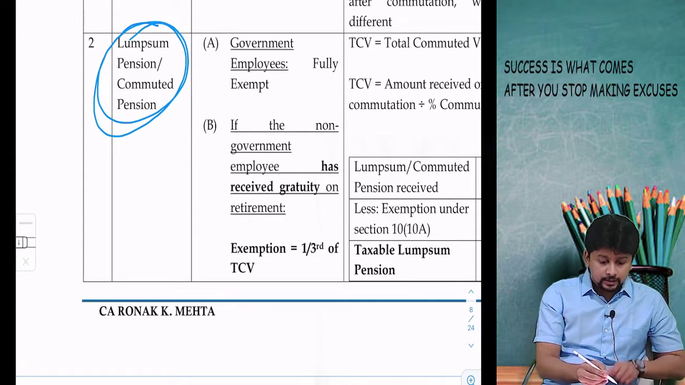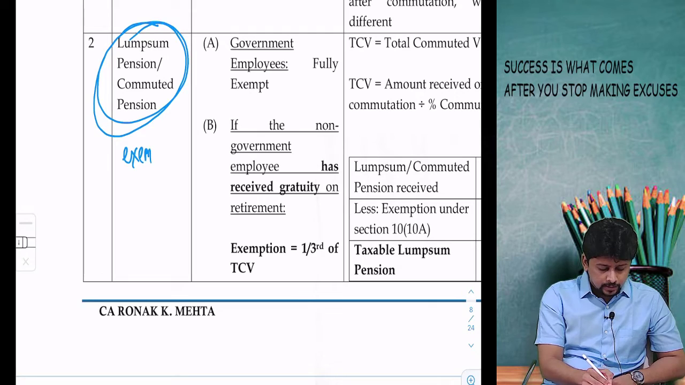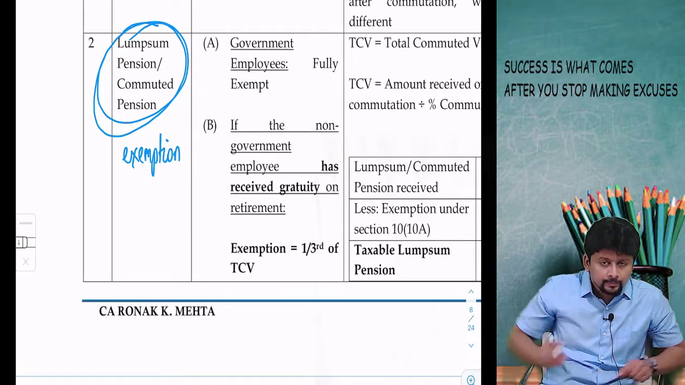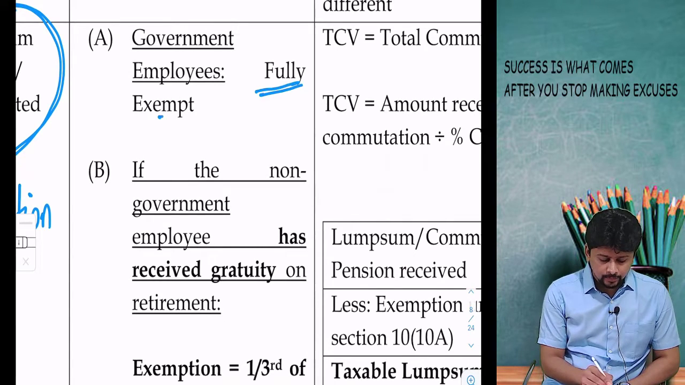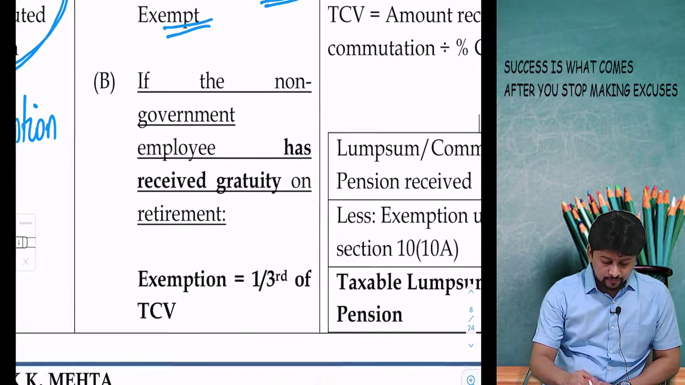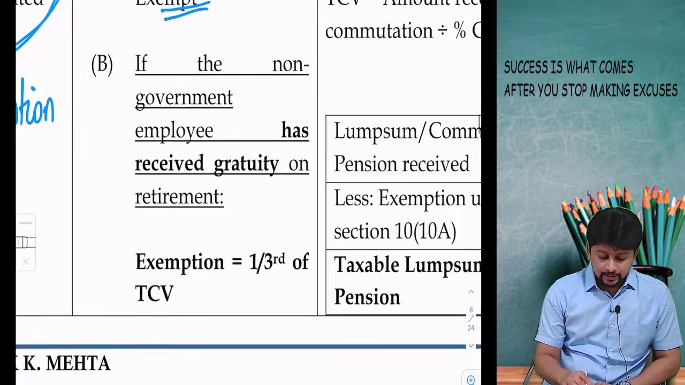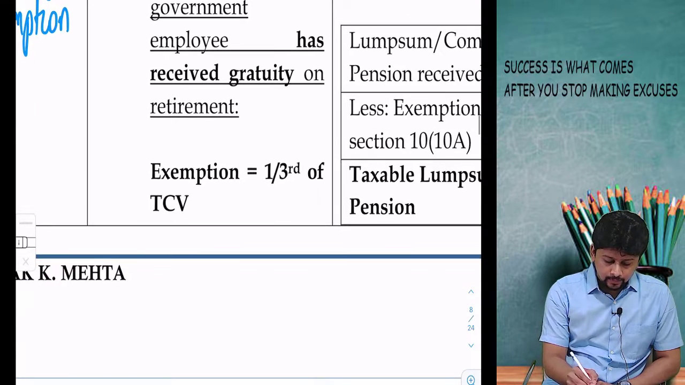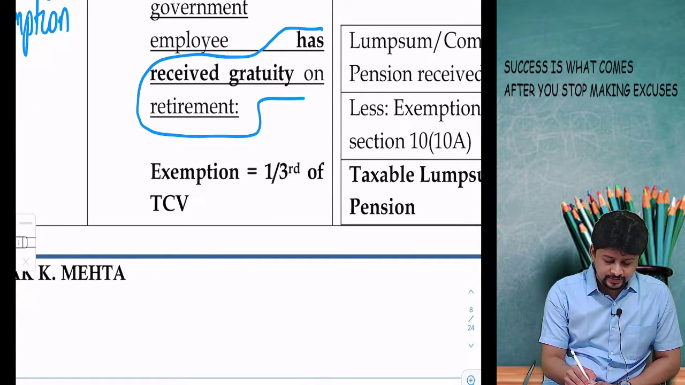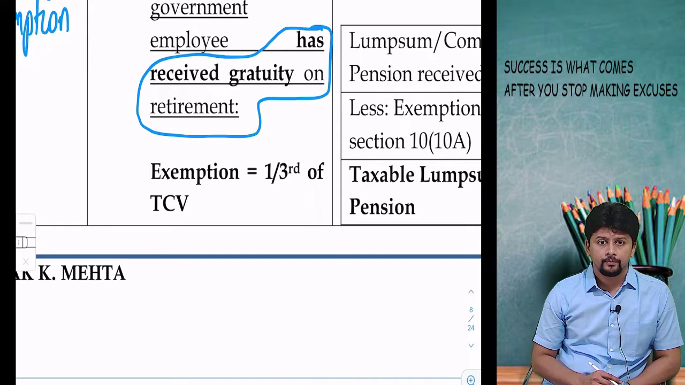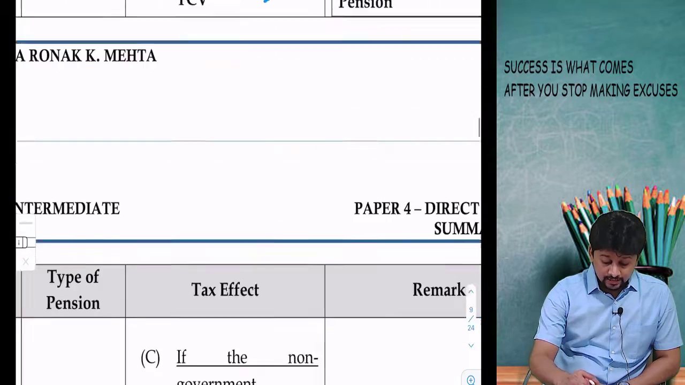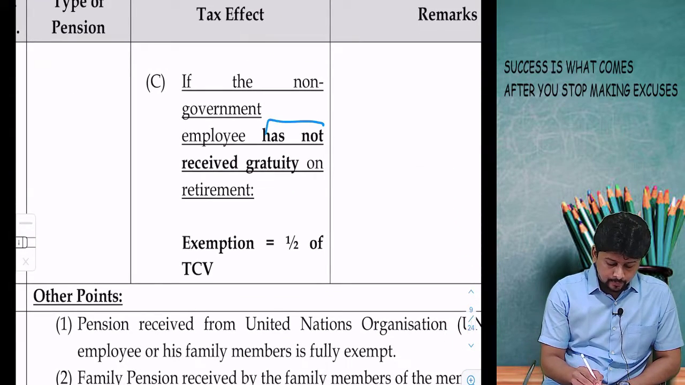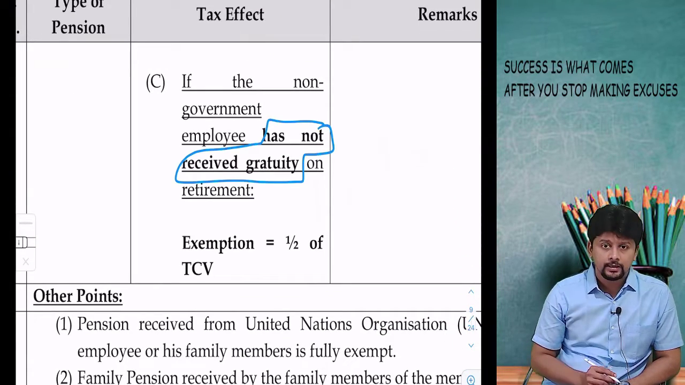Now for this lump sum benefit, there is an exemption available. If you are a government employee, the lump sum amount is fully exempt. If you are a non-government employee, then you check whether at the time of retirement my employee has received gratuity, then the exemption component is 1/3. If at the time of retirement the employee has not received gratuity, the exemption component is half.